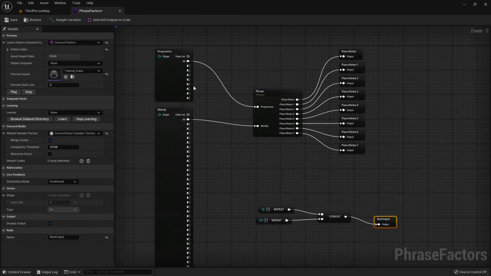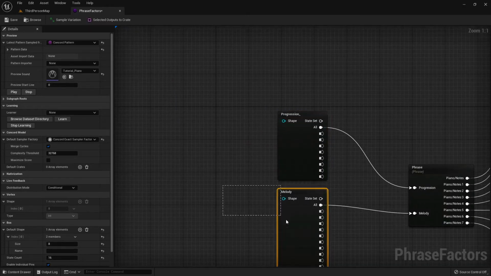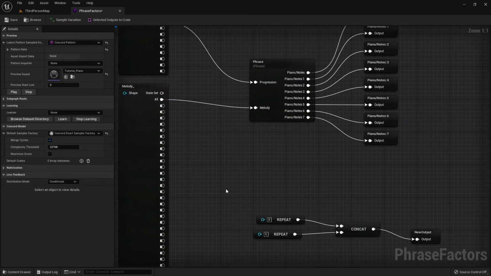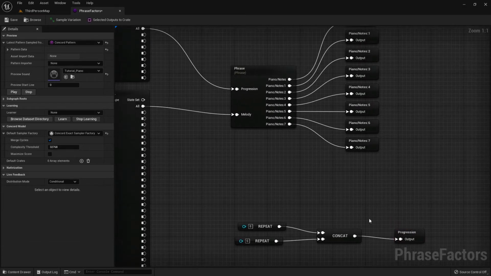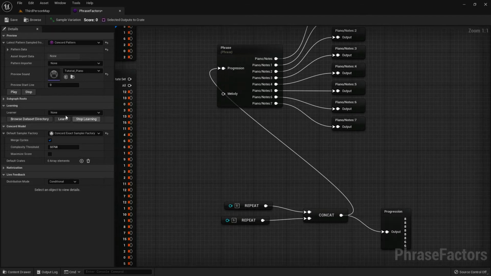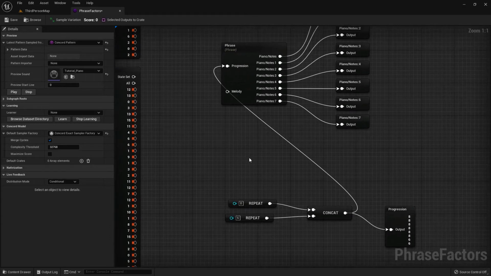Names in Concord are unique, so in order for this output to be called progression, I will need to temporarily rename this progression box up here, simply by adding an underscore, for example, and then I can name this progression. We have an output here. If we want to audition this progression, I can also just use our phrase that we have set up here. And then we can take a listen. So it's very simple, but for the purposes of this tutorial, it will be useful.